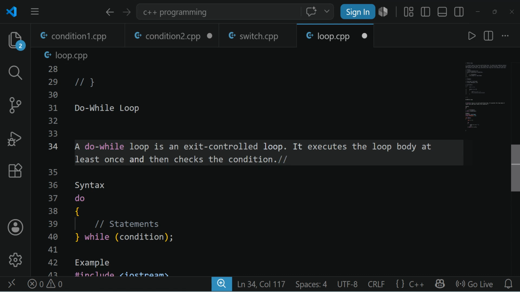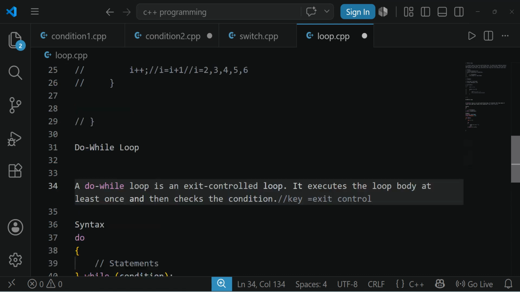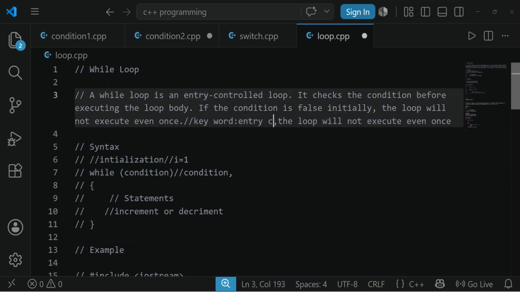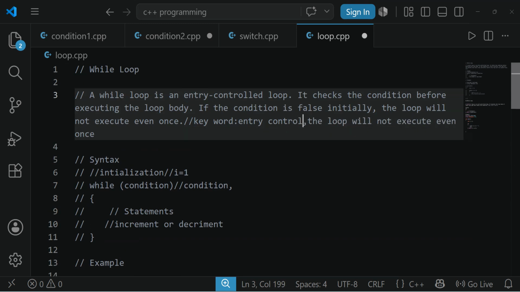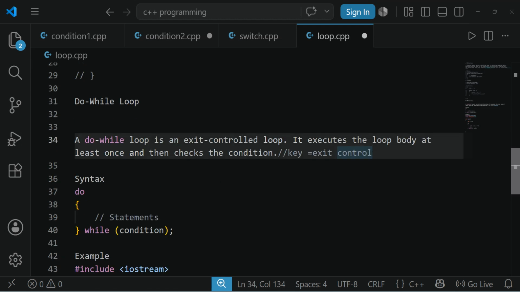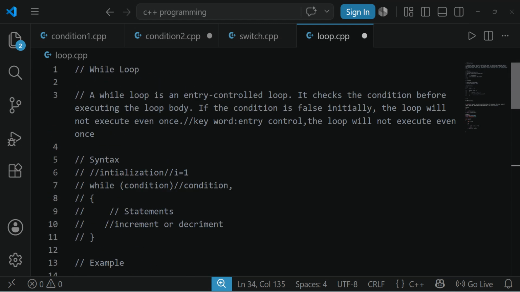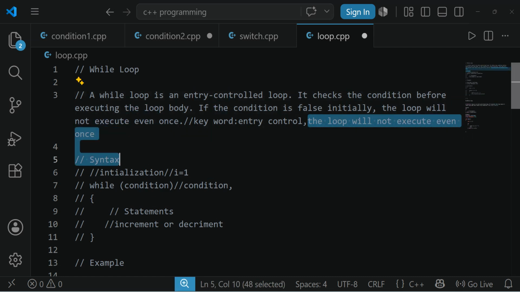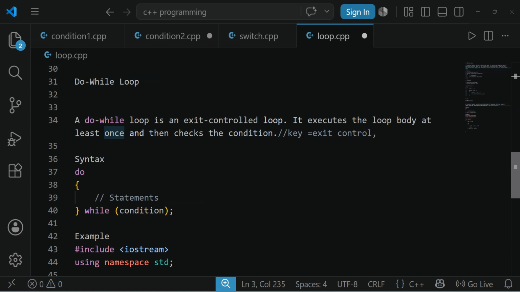Here it is exit control, and there it is entry control. The difference is that in the while loop, if the condition is false, the loop will not execute even once. But in do while, it executes the loop body at least once. It won't check the condition first. Whether it is true or false, it won't bother, but at least once, the loop is going to be executed.